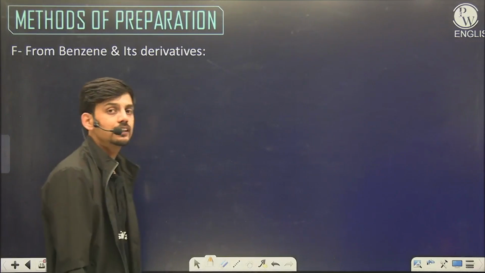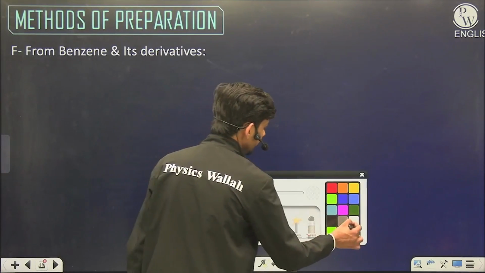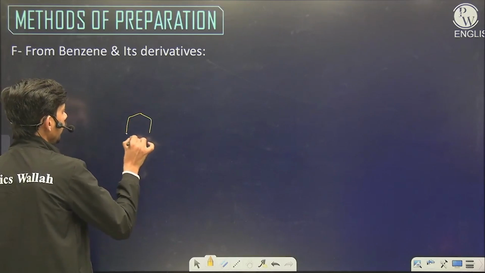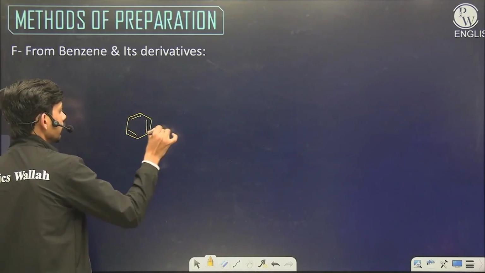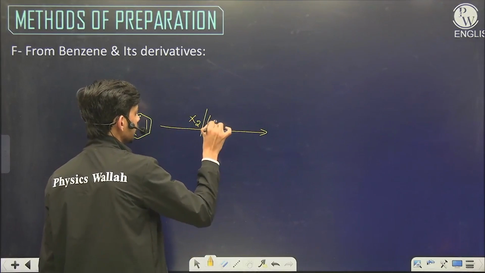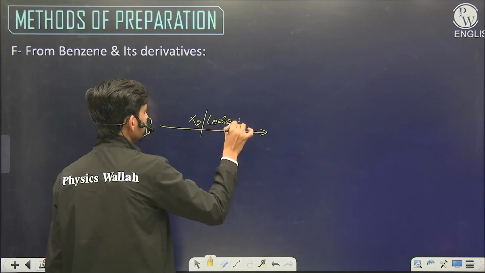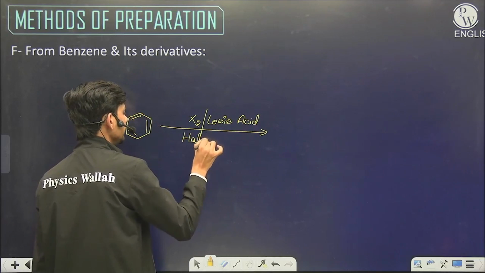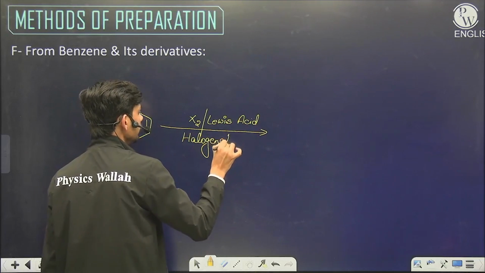And the next method is from benzene and its derivatives. This is a very common method. We have benzene or a derivative of benzene, and we react it with X2 and some Lewis acid. This reaction is called a halogenation reaction.